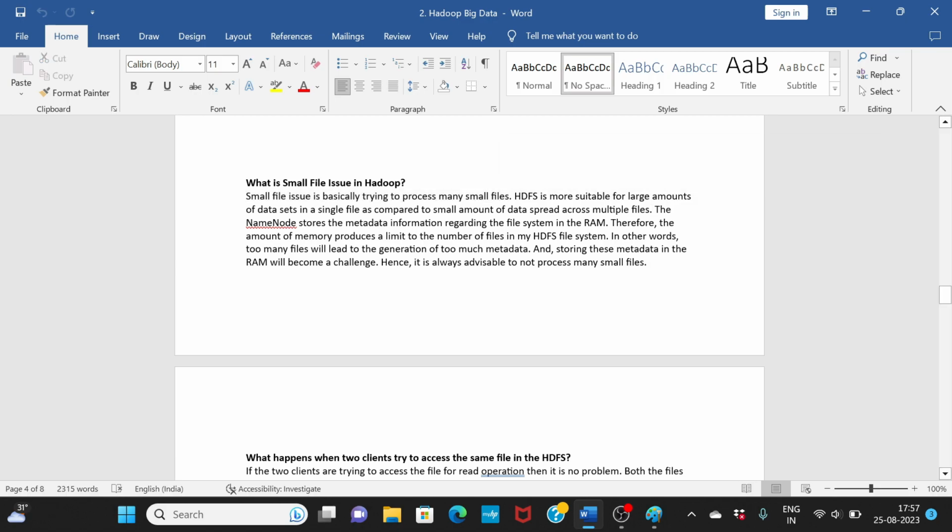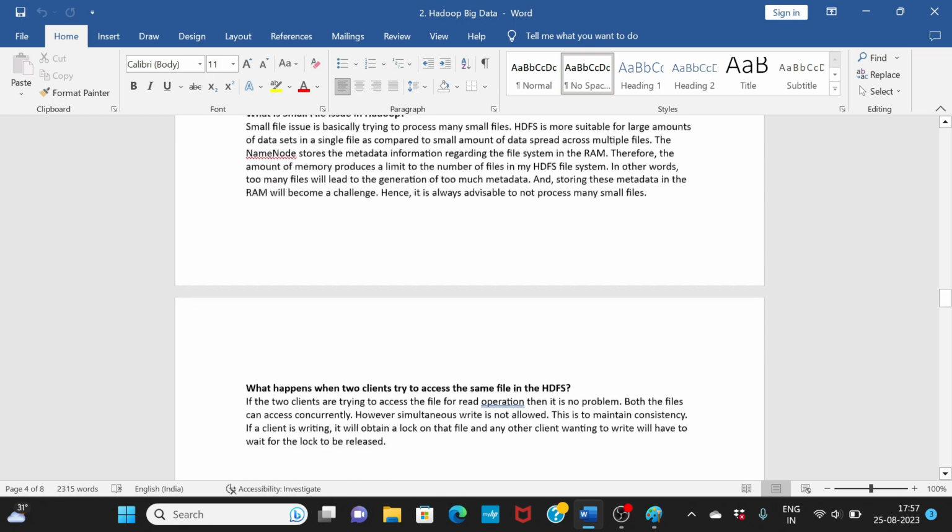Because the name node will store the metadata information of the file in the RAM. So you have 100 files, each file's metadata will be stored in the RAM. So what will happen with more small files is more metadata is stored in the RAM, and then there is a lot of load on the RAM. So this is not good, right? Your RAM should not be overloaded. So that is why it is always advisable that you do not load small files, because that will put a lot of strain, a lot of load on your RAM, because the metadata has to be stored there. So that is what the small file issue is.